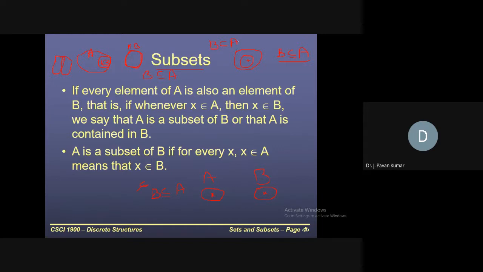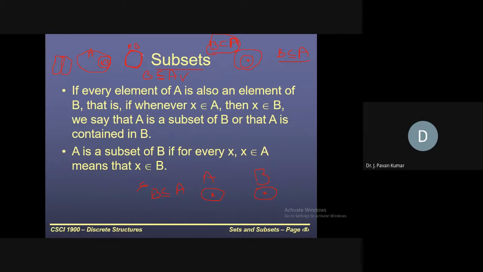What does it mean? Here there is no equal to sign. Earlier we had this symbol, the equal to sign was there. In addition to subset, we had equal to. That means even though A and B are the same sets, equal sets, this condition holds. Yes or no? Yes.